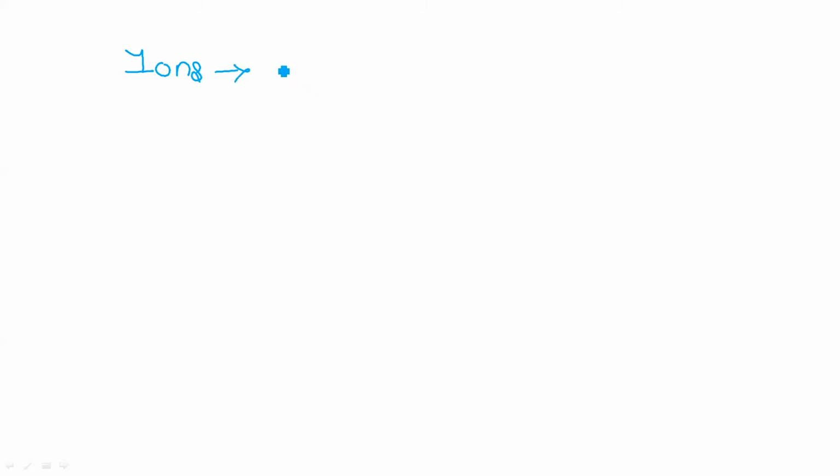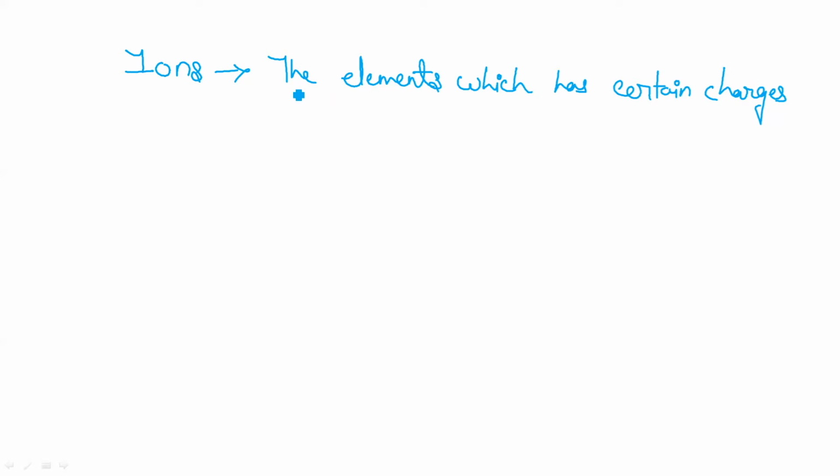The elements which have certain charges on them are called ions. Now a new word has come here: elements.